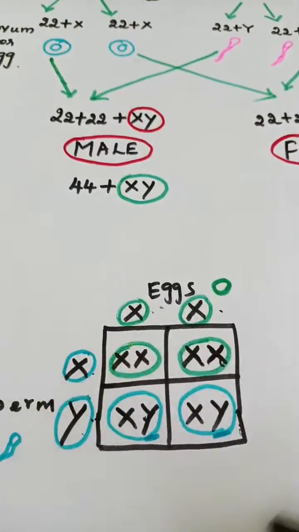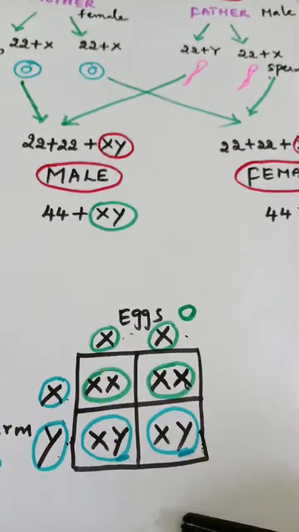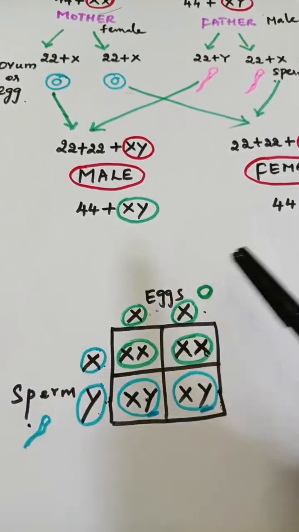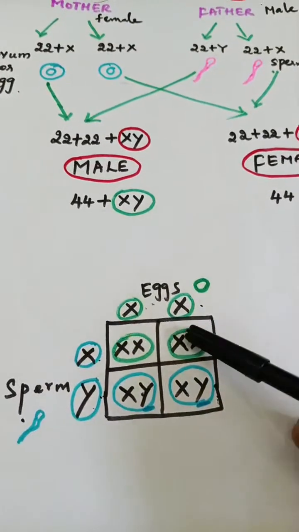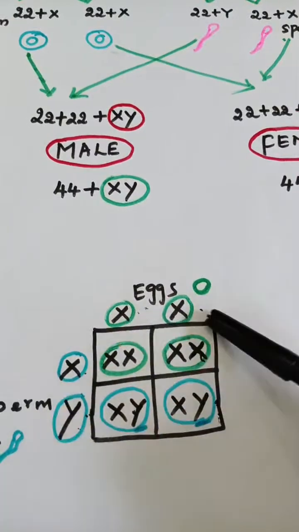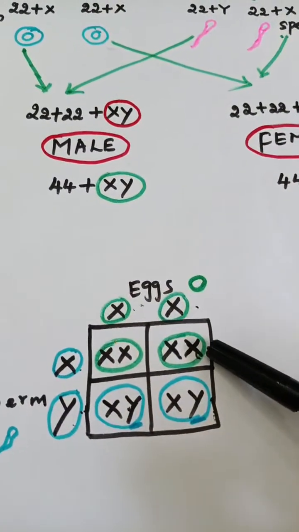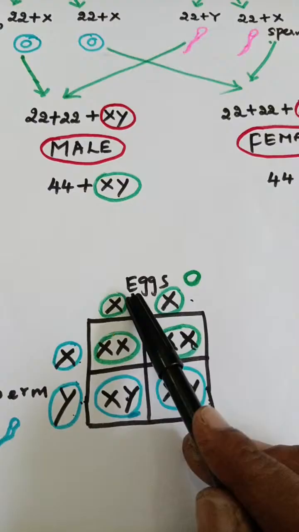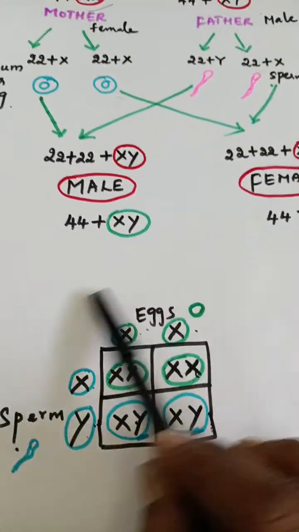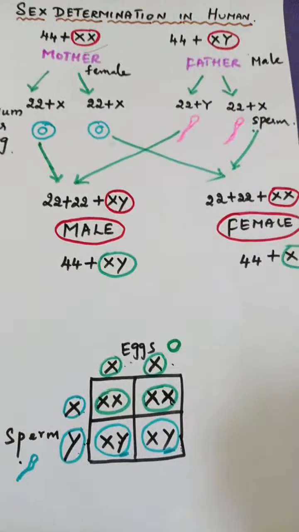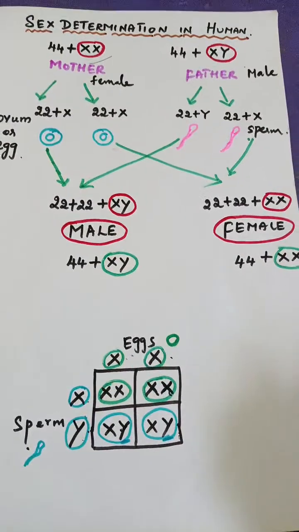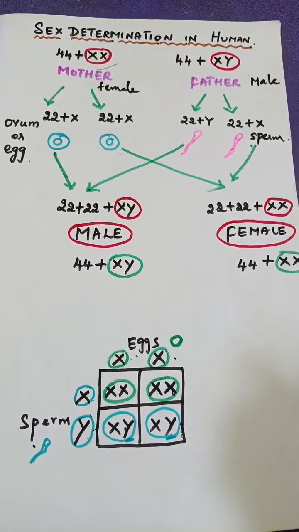And this is the genotypic flow chart which I have given. So the sperm and the eggs, that is a probability. When X and X, you will get female, and another X and X mix, you will get another female. If both X mix with Y, you will get male and male. Understood? So this is about the sex determination in living organisms, and particularly in human beings we have seen now.